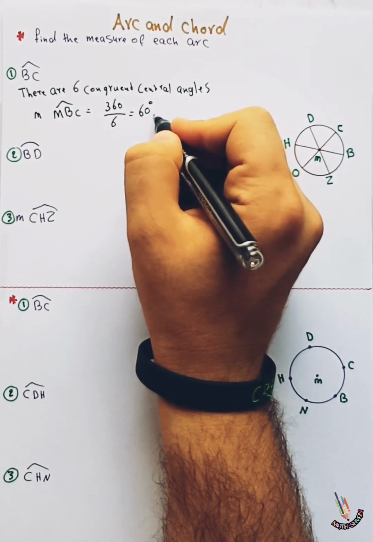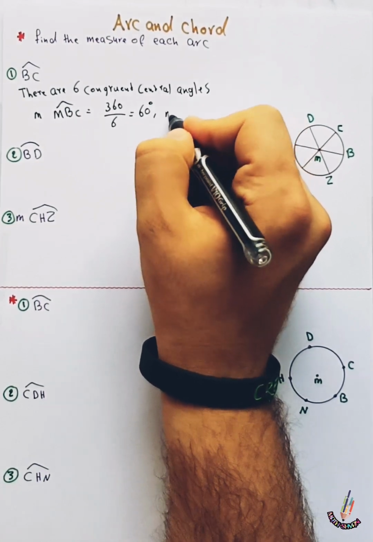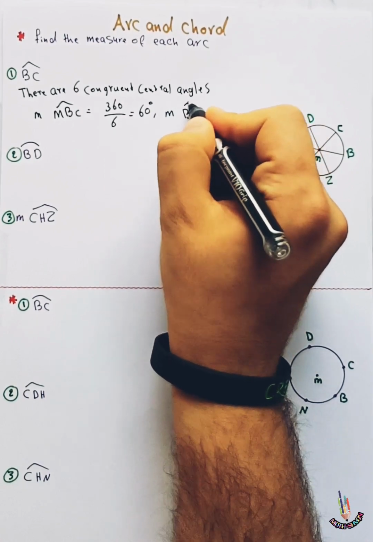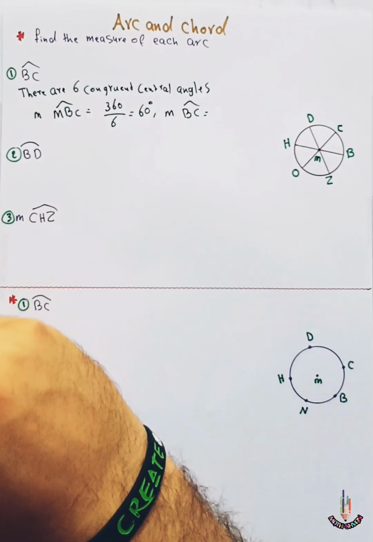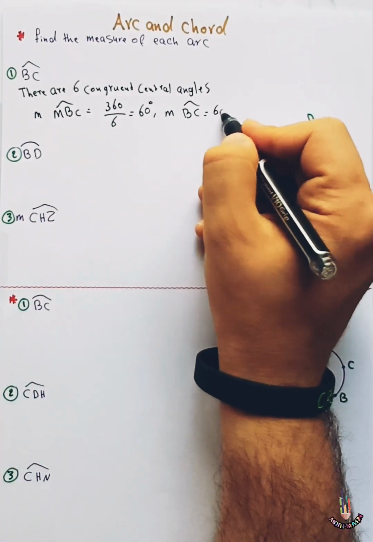So the measure of BC is equal to the measure of BMC, the central angle, equal to 60 degrees.